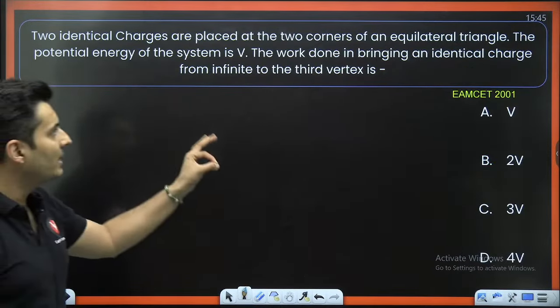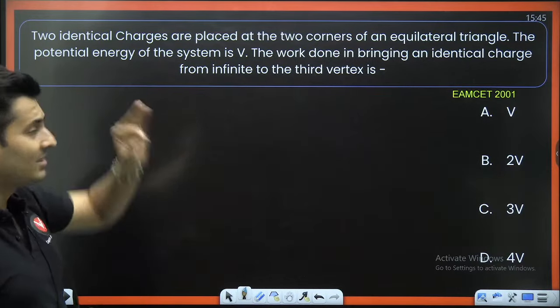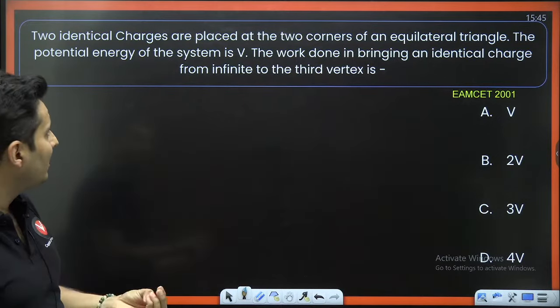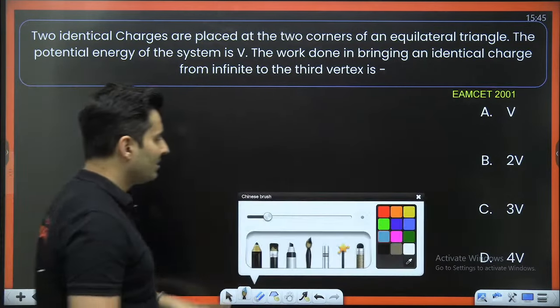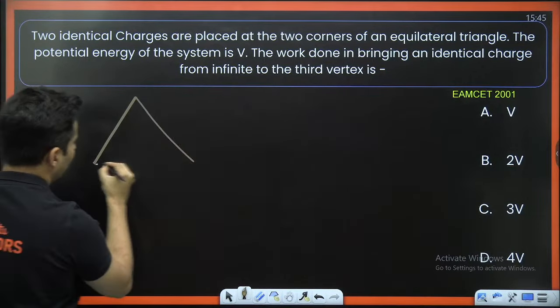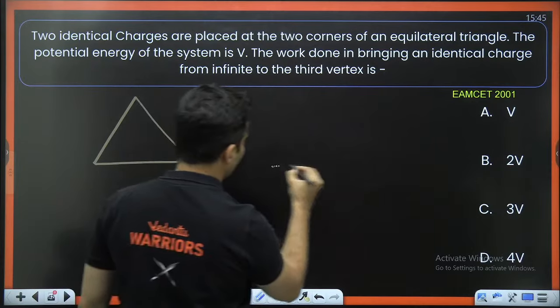Two charges are placed at two corners of an equilateral triangle. The potential energy of the system is V. How much work is done to bring a similar charge from infinity to the third vertex? Let's draw an equilateral triangle. First, let me draw two situations.